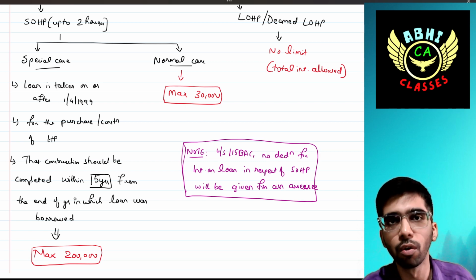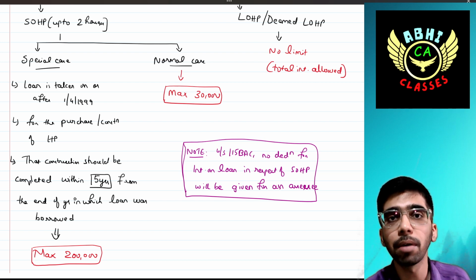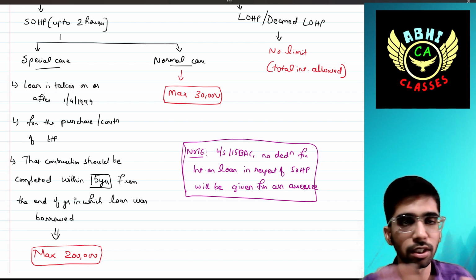You have to construct your house by then. Understood? If it is not constructed, the maximum deduction of 2 lakh will not be given. Okay, I will discuss in the next slide.